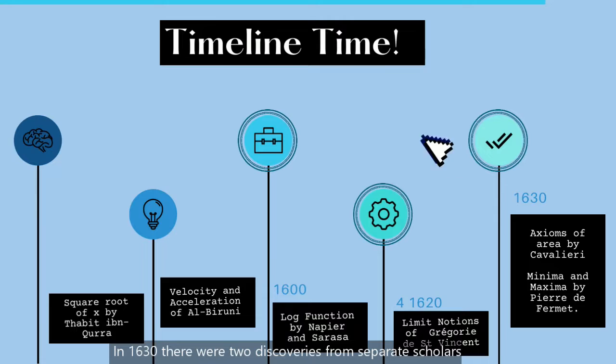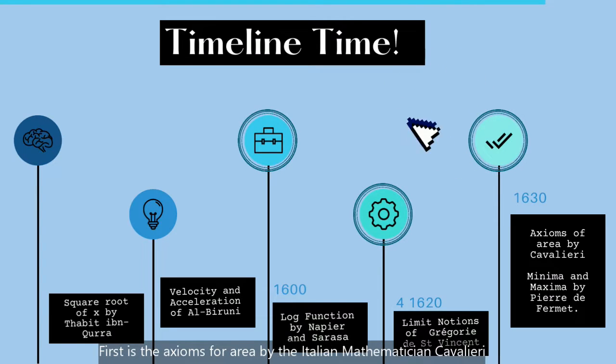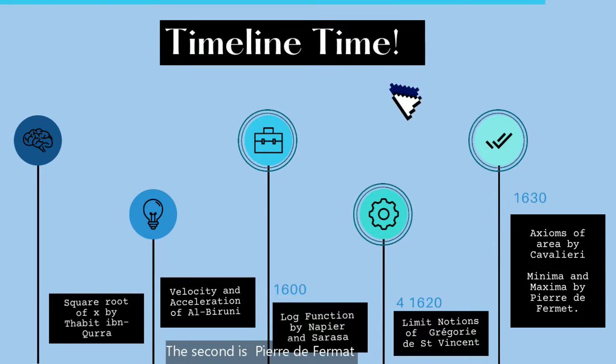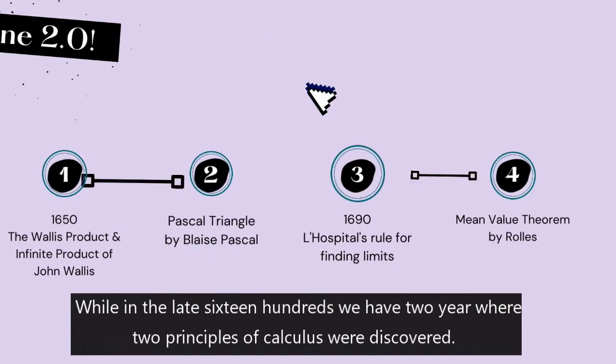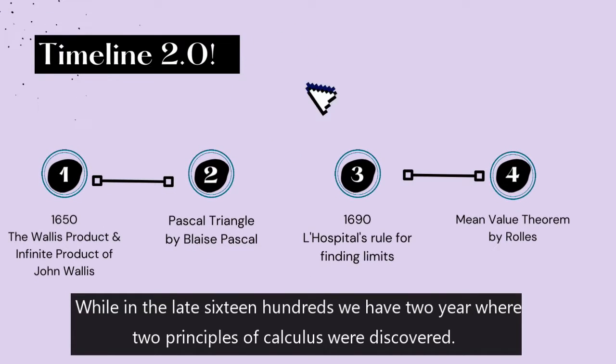In 1630, there were two discoveries from separate scholars. First is the axioms for area by the Italian mathematician Cavalieri. The second is Pierre de Fermat, who discovered minima and maxima, which is the lowest and highest values in a given formula. While in the late 1600s, we have two years where two principles of calculus were discovered.